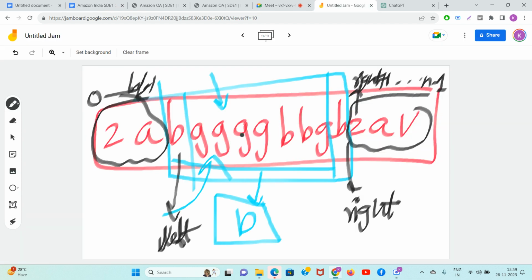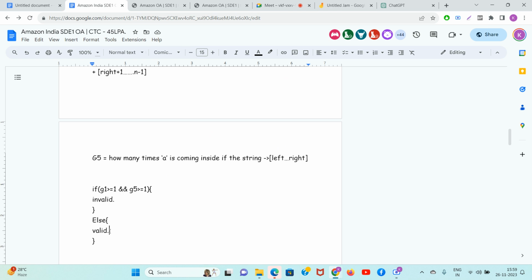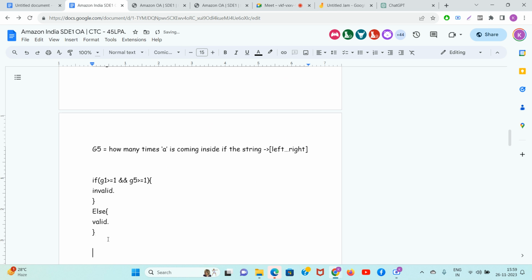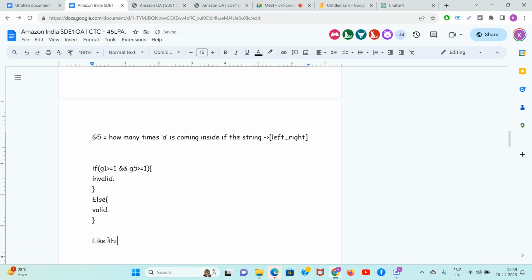Awesome. For example, here A is coming outside for 2 times. Inside it is coming 0 times. So it will go in the else condition. It will become valid. Like this, you check for all characters.